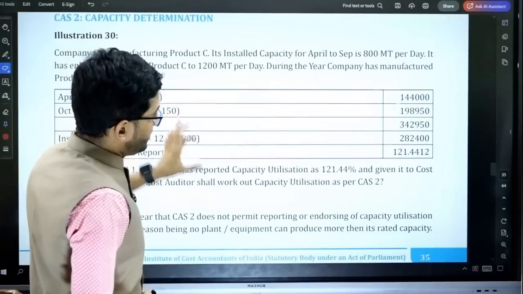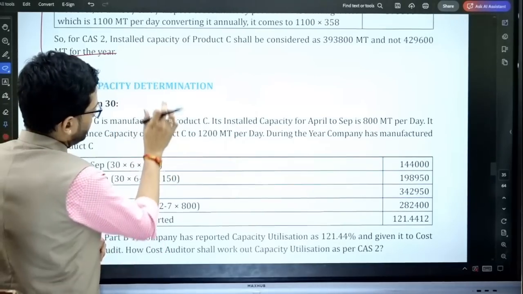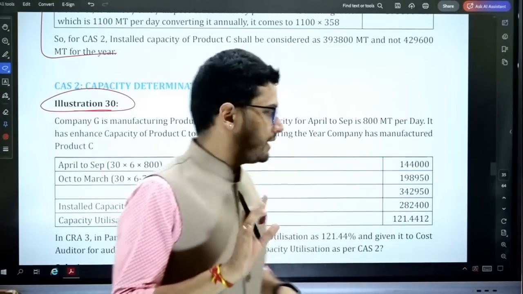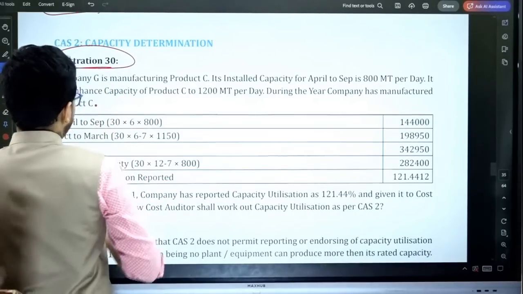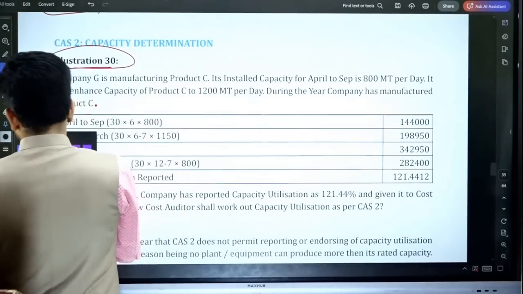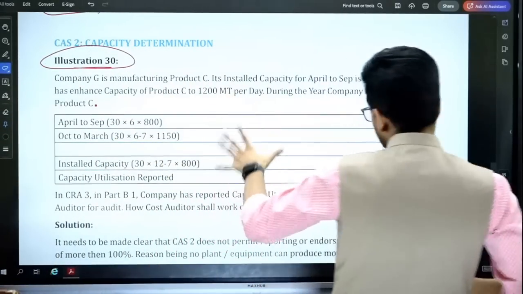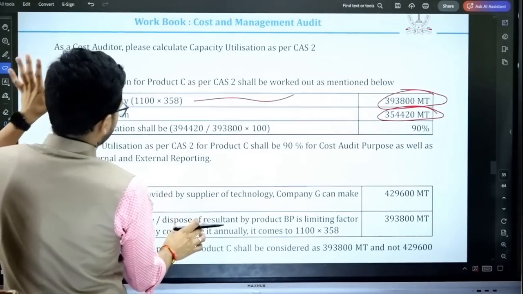All right. Yes, one very interesting variant. It is a continuation of illustration number 29. Illustration number 30 is a continuation of illustration number 29. And in illustration number 30 guys, please mention one line which is not written over here. Since it's connected to illustration number 29, we can infer it from that illustration. One line is to be taken exactly as per illustration number 29. And what is that line?